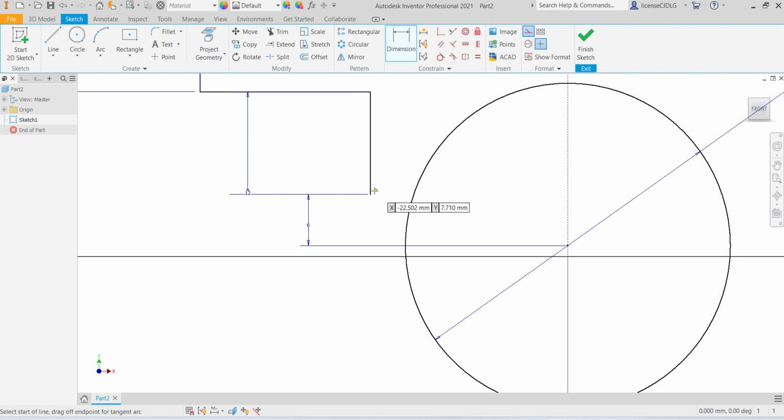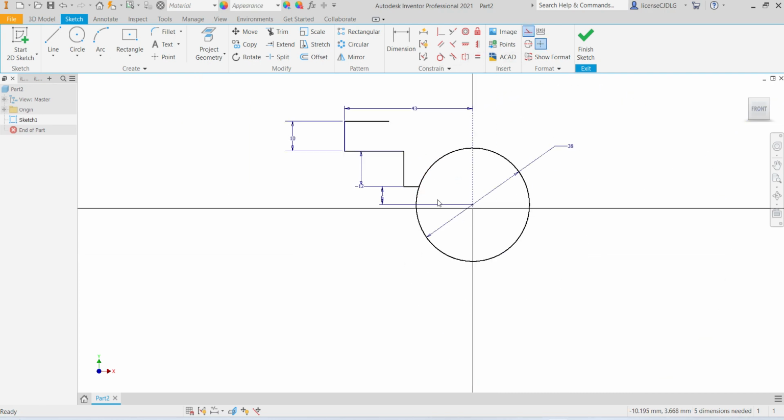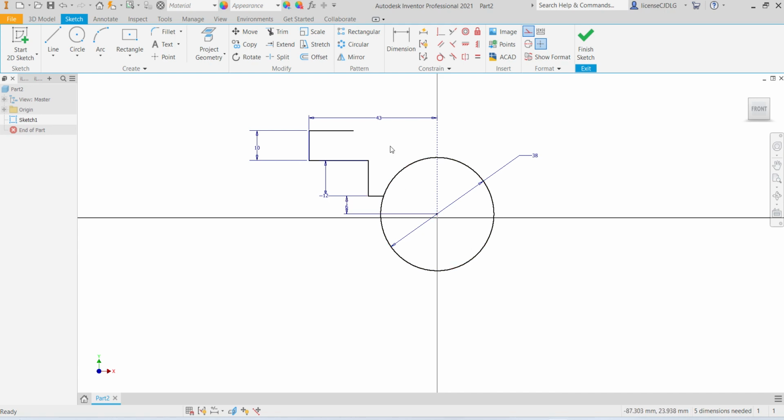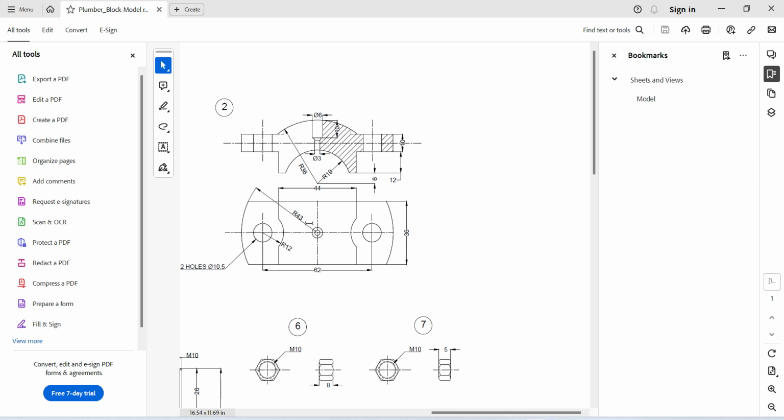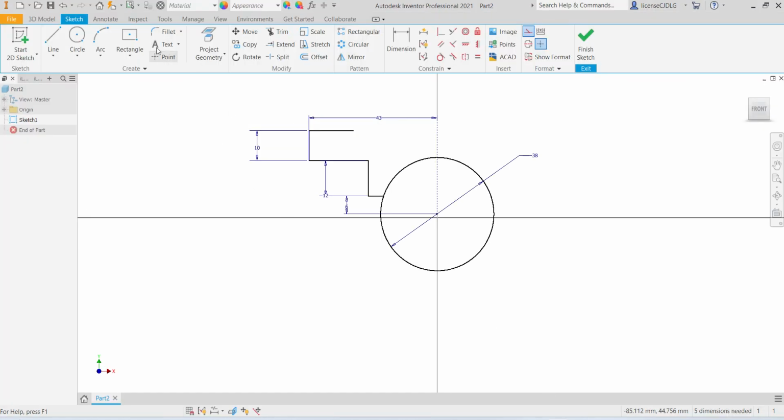Select line, and also select one more arc that is there, that is 36, 72 mm diameter. Select circle, 72.